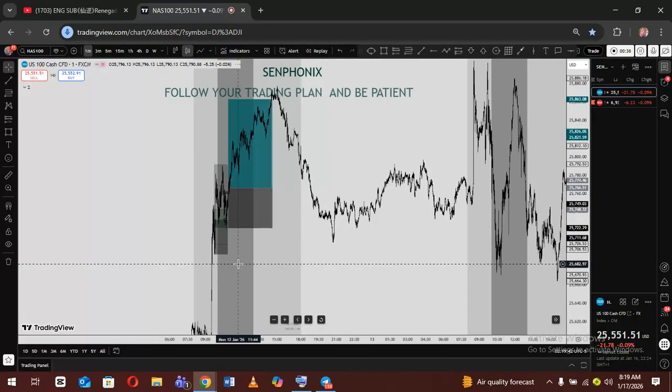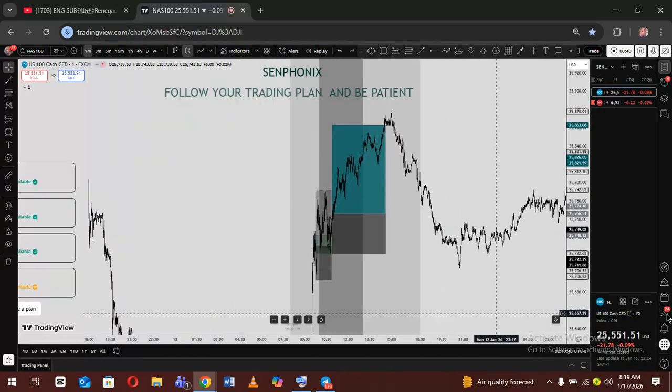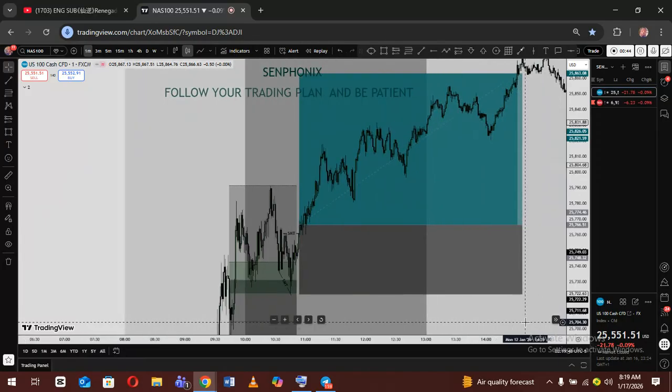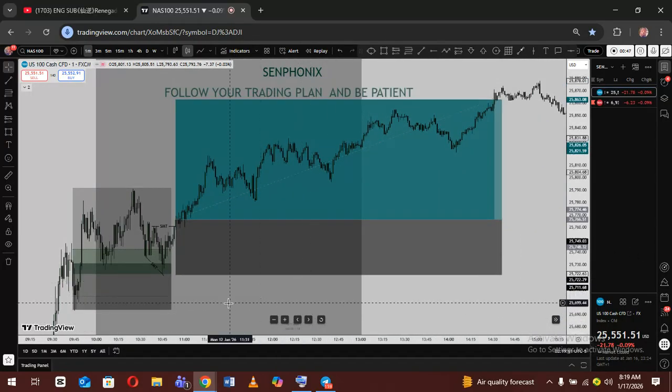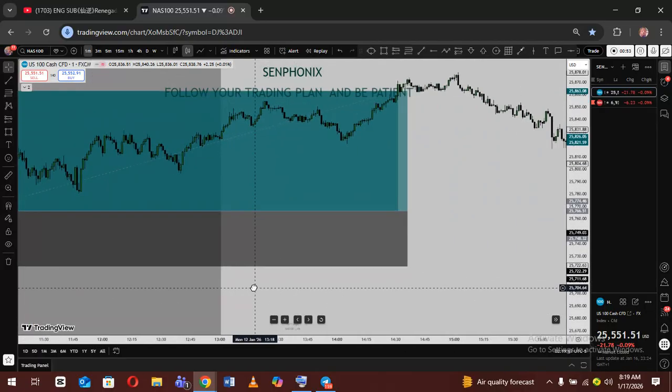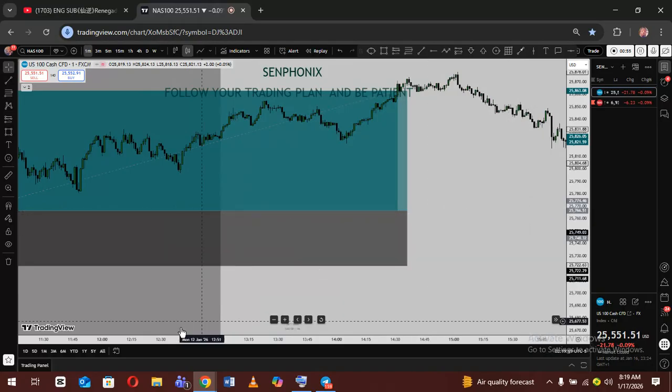So this is the first trade on Nasdaq. How do I get in? I want to explain to you guys. You are going to see that I'm using the same setup, just one setup, nothing else. So how do I take this trade? Equilibrium, SMT, break of structure, execute, 1 to 2 hits. Understand? So let me open my calculator.